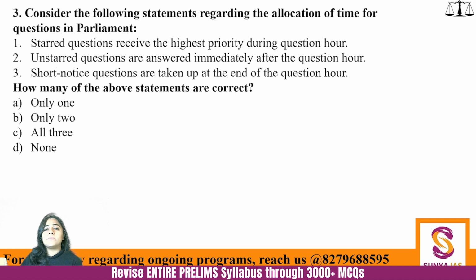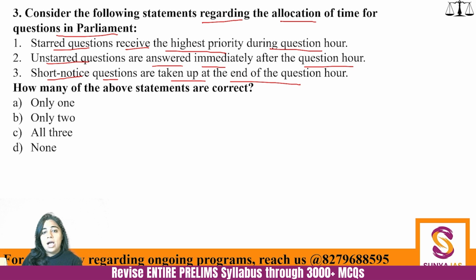Consider the following statements regarding the allocation of time for questions in Parliament. Starred questions receive the highest priority during question hour. Unstarred questions are answered immediately after the question hour, and short notice questions are taken up at the end of the question hour. How many of the above statements are correct?